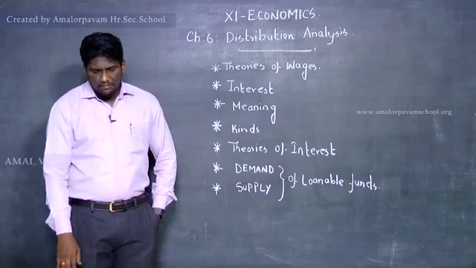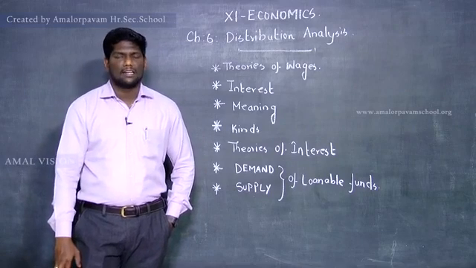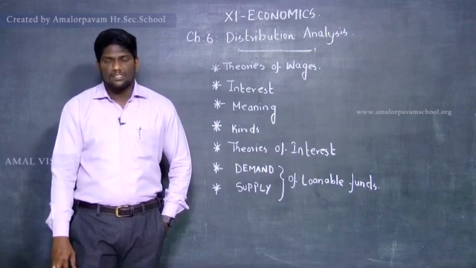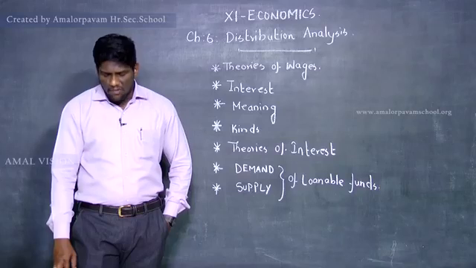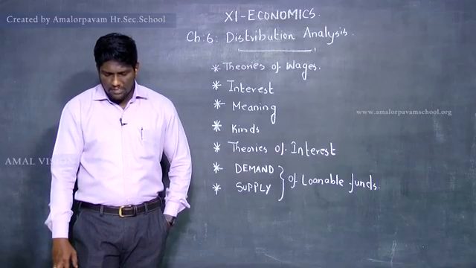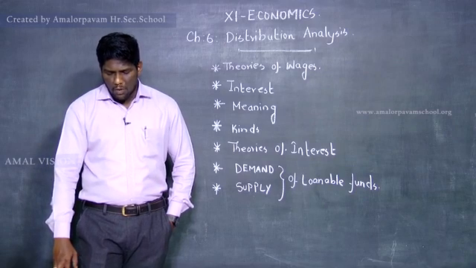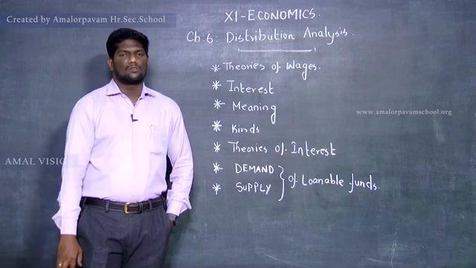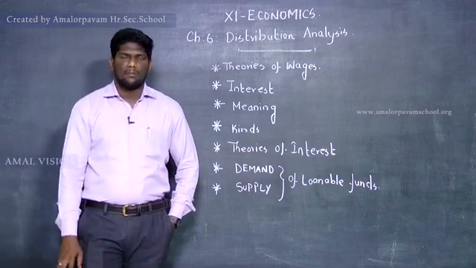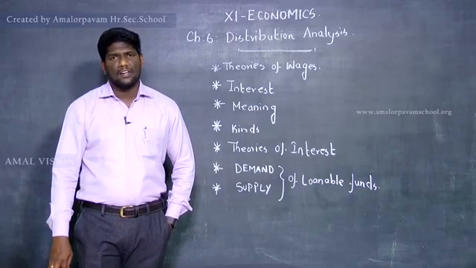And the last one is disinvestment. Disinvestment is the opposite of investment. Please underline: disinvestment is the opposite of investment. In other words, disinvestment means not providing sufficient funds for depreciation of equipment. It gives rise to the supply of loanable fund. All the four sources of supply of loanable fund vary directly with the interest rate. So not only the demand for loanable fund, but also the supply of loanable fund, the four points you have discussed, will also vary with the interest rate.